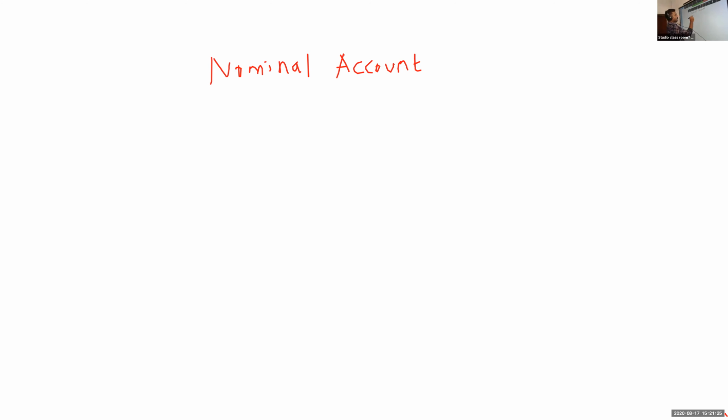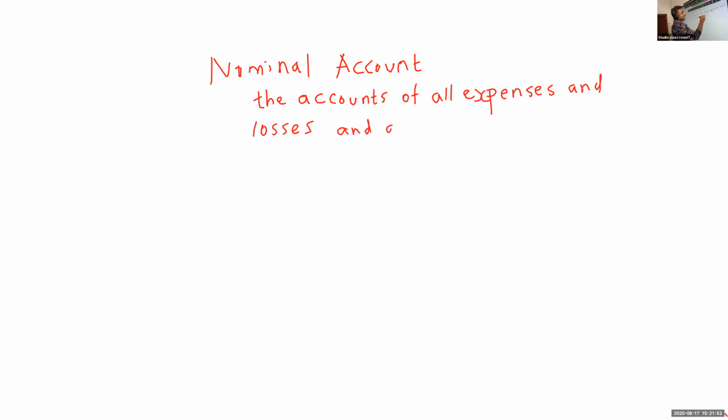the accounts of all expenses and losses, and all incomes and gains.